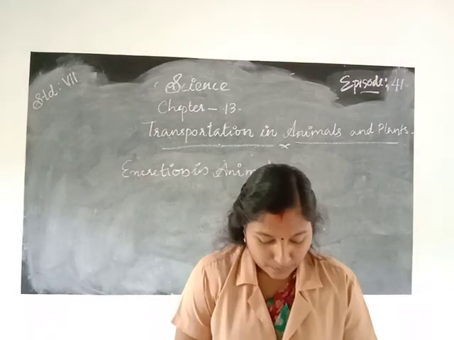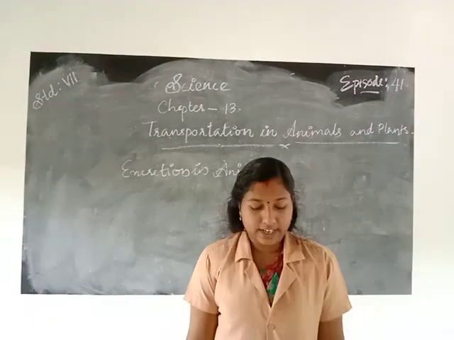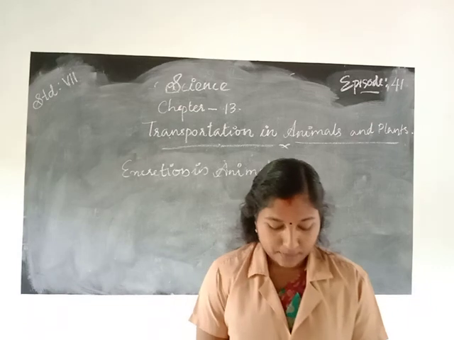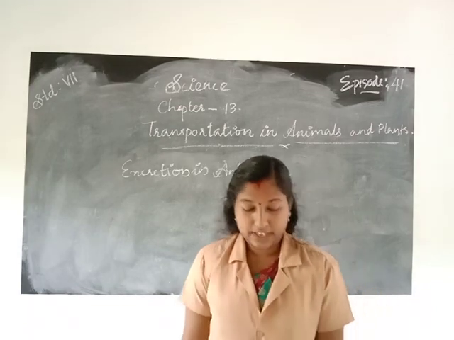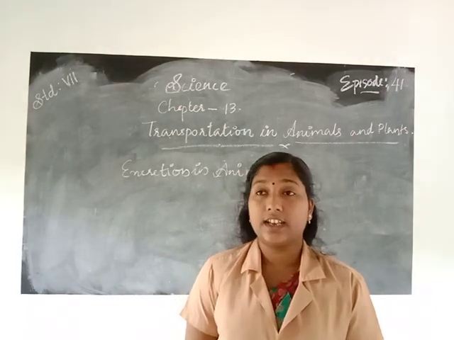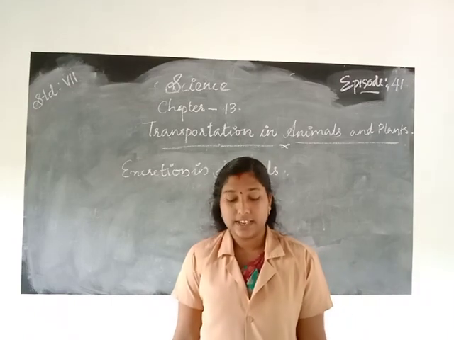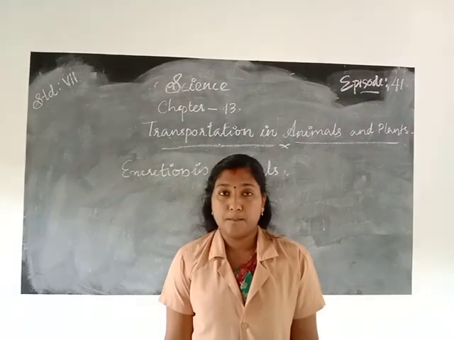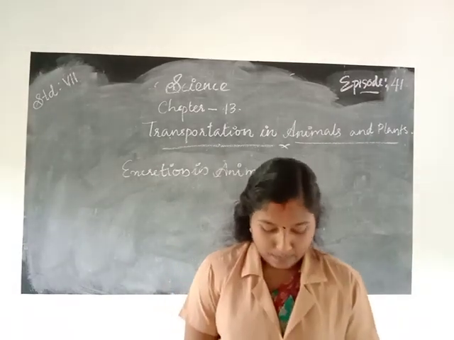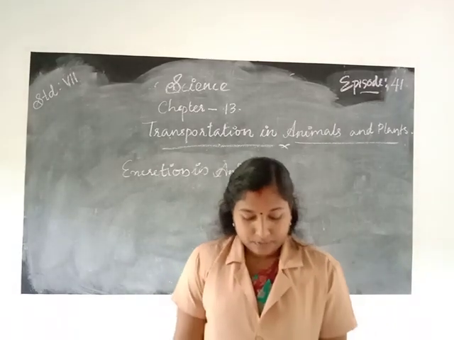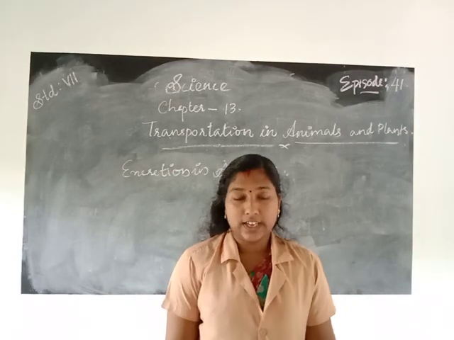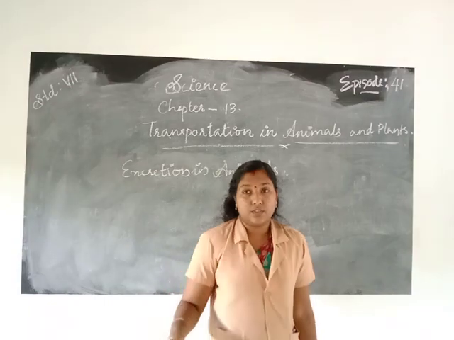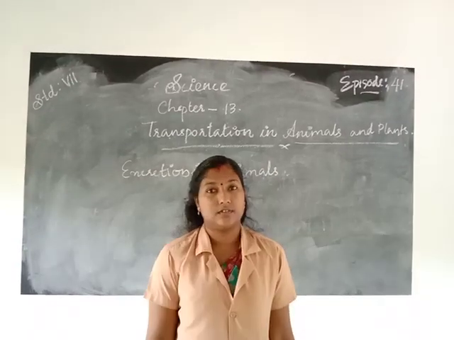A mechanism to filter the blood is required. This is done by the blood capillaries in the kidneys. The kidney contains blood capillaries that help to filter the blood. When the blood reaches the two kidneys, then it reaches the ureter.